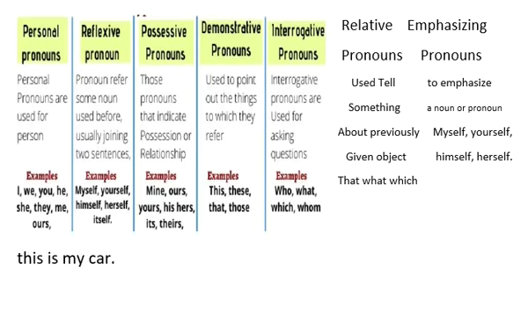Here in this sentence, this is my car. Dear students, here this is indicating this car. That's why here this is a demonstrative pronoun.